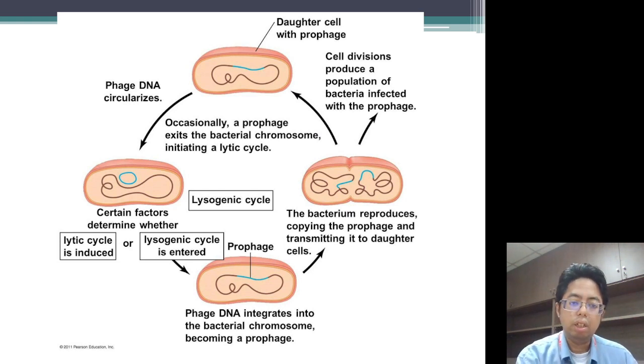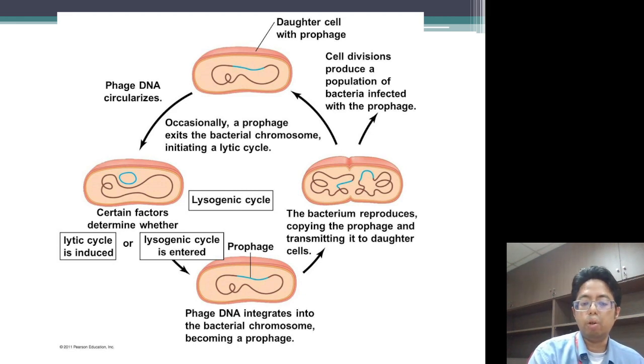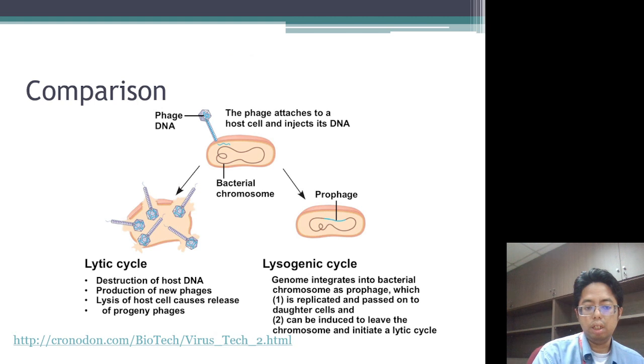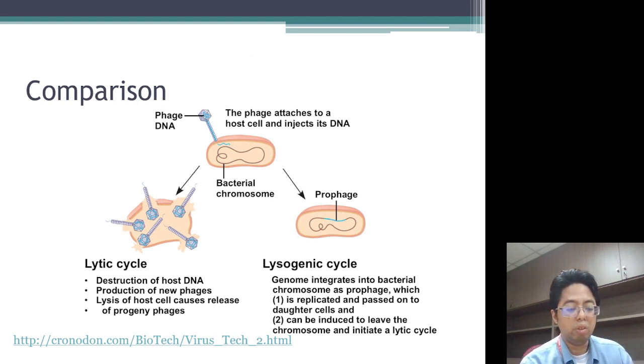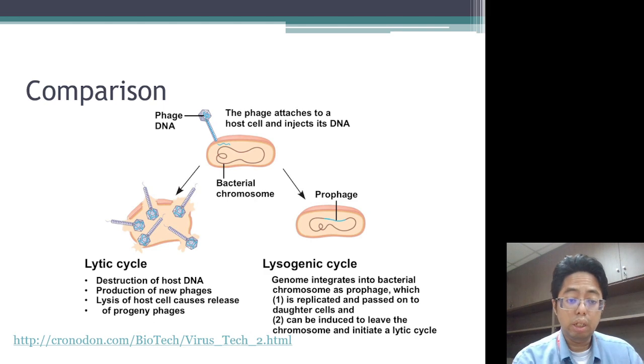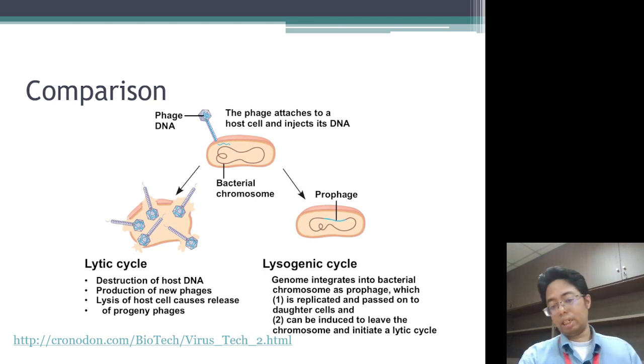So here is the cycle. The cell will go into prophase, the phage DNA circularizes, and then it can go to the lytic cycle or the lysogenic cycle. When the prophage, or the phage DNA, is inside the DNA of the host cell, it will divide whenever the host cell divides. So, comparison: the lytic cycle will cause destruction of host DNA, production of new phages, and lysis of the host cell, which releases progeny phages. In the lysogenic cycle, the genome integrates into the bacterial chromosome as a prophage, which is replicated and passed on to daughter cells. And this can be induced to leave this cycle and go to the lytic cycle instead.